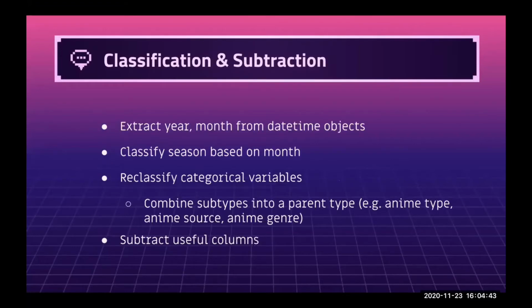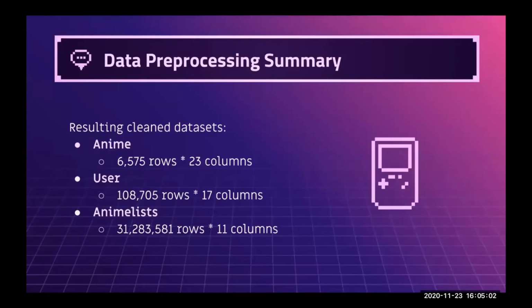Lastly, we implement classification on categorical variables. We extract year and month from the date object, and classify season based on month. Then we combine subtype into a parent type in order to organize the outcome of summarized tables or visualizations. Here is the resulting shape for the 3 clean datasets.